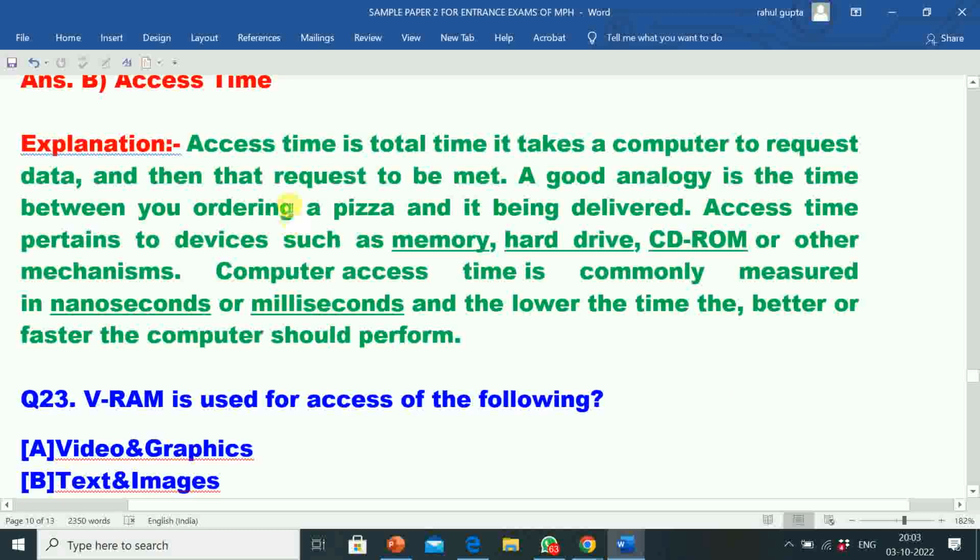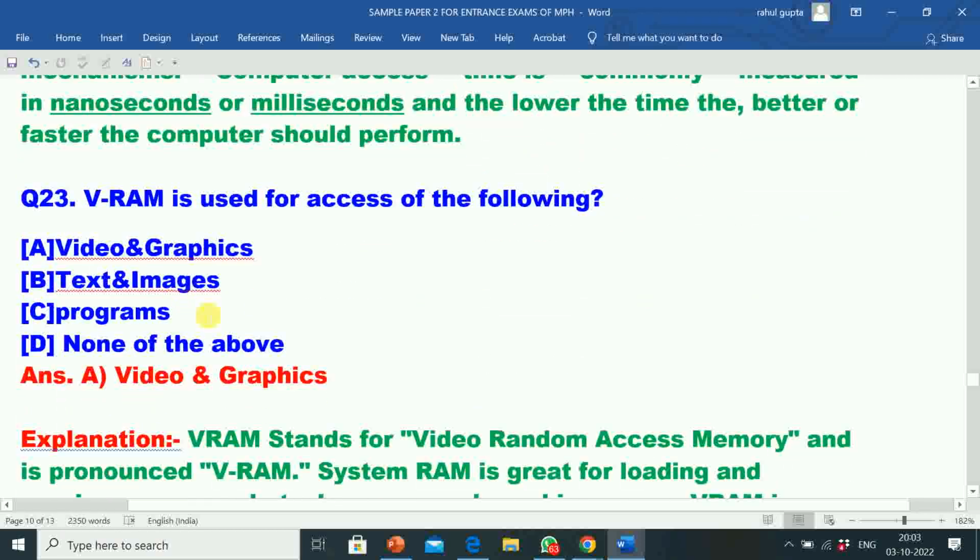Its explanation: access time is the total time it takes a computer to request data and then that request to be met. A good analogy is the time between you ordering a pizza and it being delivered. Access time pertains to devices such as memory, hard drive, CD-ROM or other mechanism. Computer access time is commonly measured in nanoseconds or milliseconds, and the lower the time, the better or faster the computer should perform. Question number 23.